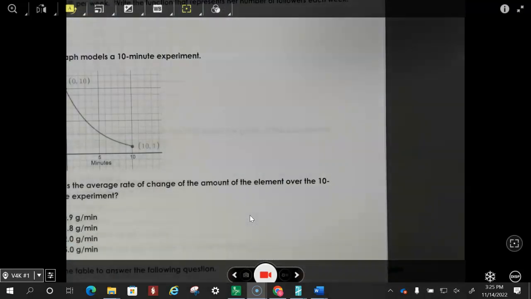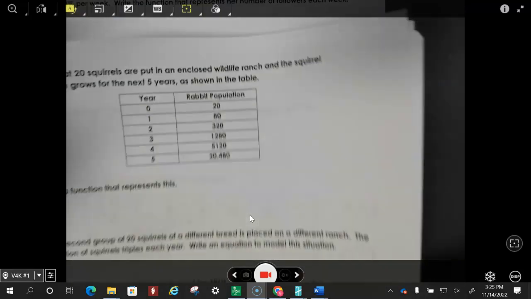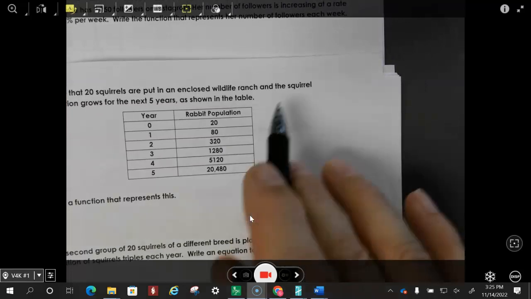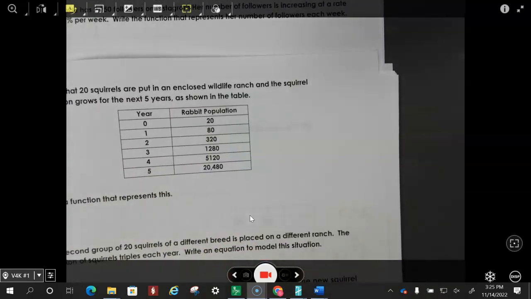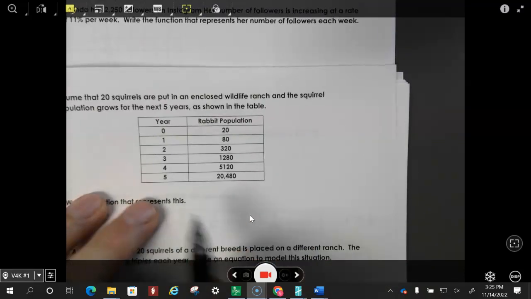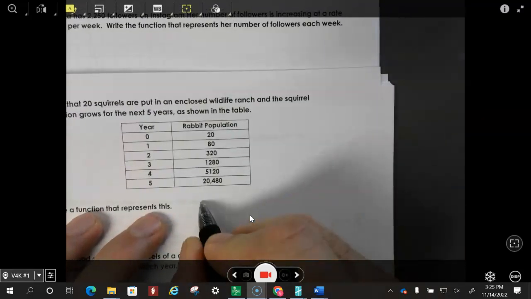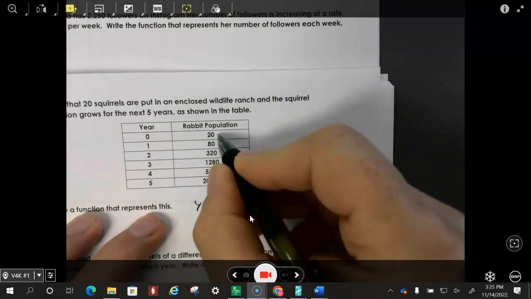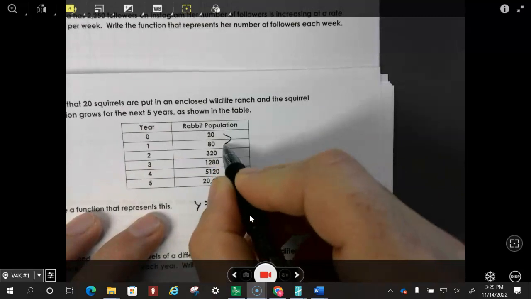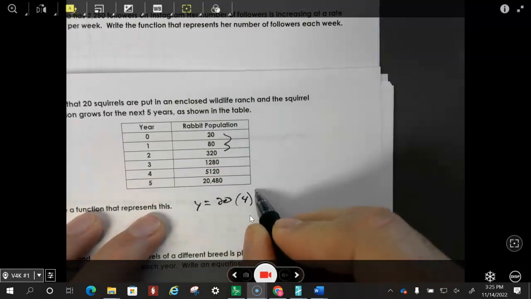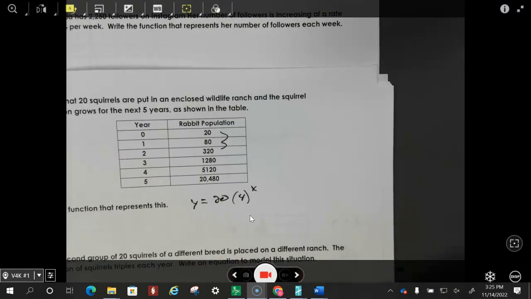Okay, let's look at this. Assume that 20 squirrels are put in a closed wildlife ranch, and the squirrel population grows for the next 5 years, as shown in the table right here. Write a function that represents this, so I would hope you can do this. You can see that it's going to be y is equal to the initial amount, which was 20, and every year it has been multiplied by 4, so 4 is a multiplier, and that's just going to be to the power of x. X is going to be years.